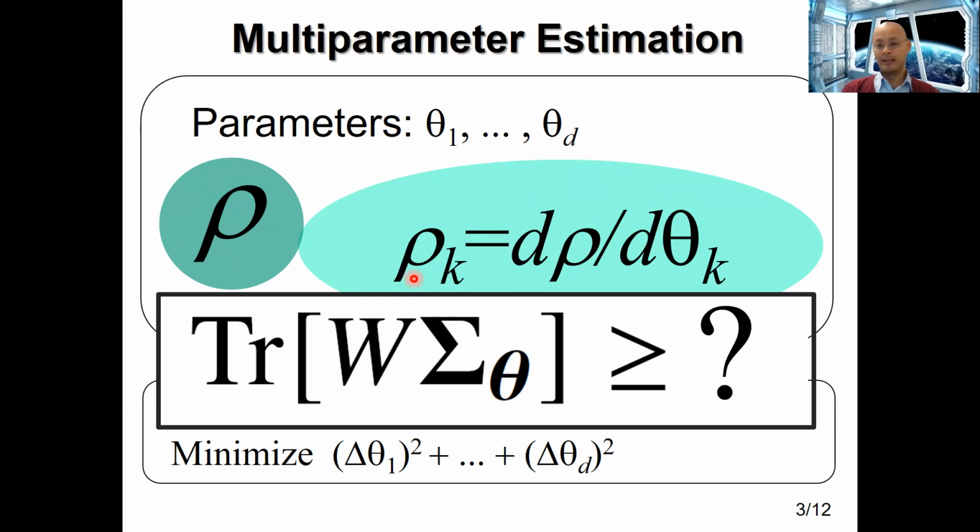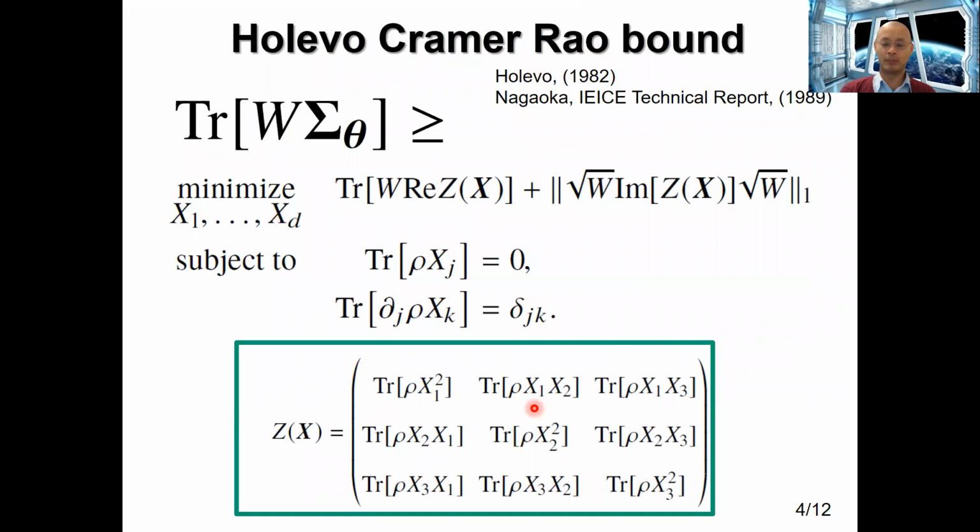And the problem in estimation theory is, what is the minimum, for example, sum of the variances that we could have when one estimates these parameters? Or in a more general setting, what is the minimum weighted sum of these variances? This is the problem that the Holevo-Cramér-Rao bound sets out to address. And Holevo proved that this minimum weighted sum of variances is given by the optimum value of this minimization problem.